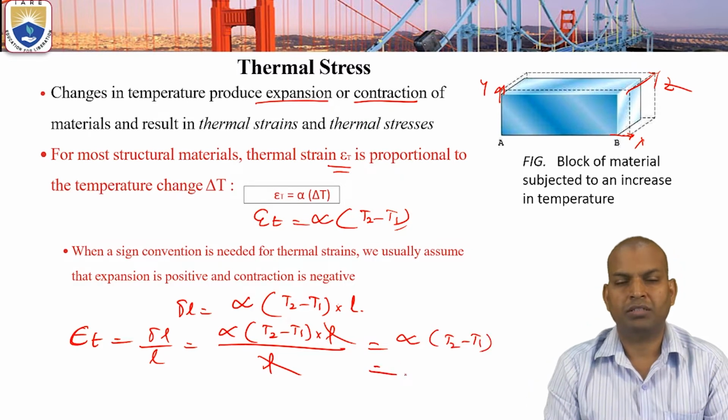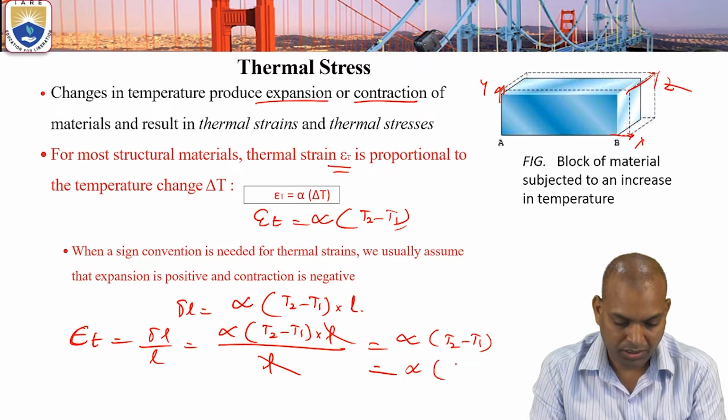This T2 minus T1 is known as the change in temperature, delta T.